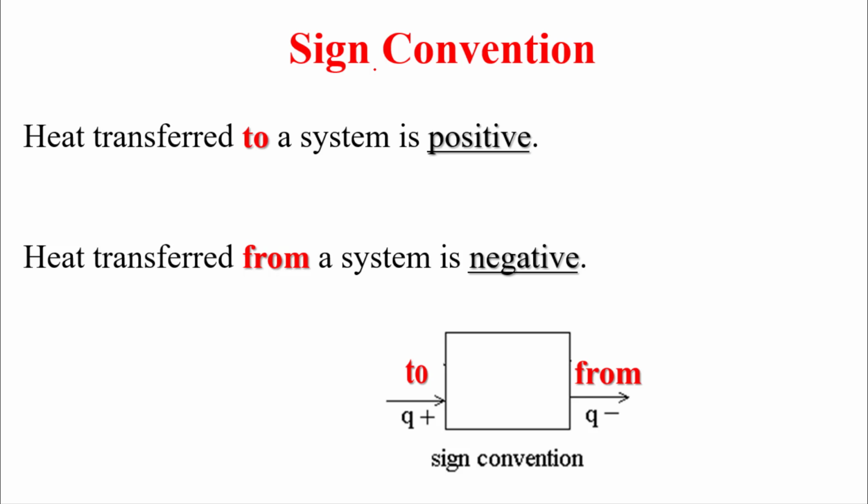Sign convention for heat. Here we have a system. If this system gains heat from the surrounding, then this is a positive quantity. If this system loses heat to the surrounding, then this is negative. Simply.